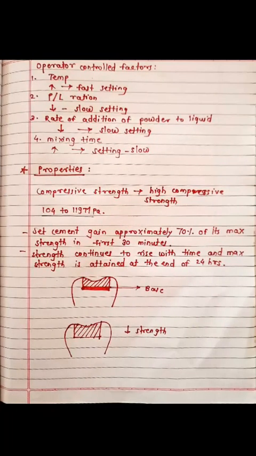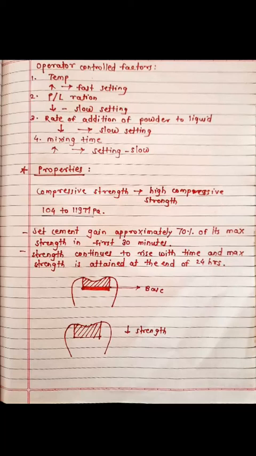Now the operator control factors. The first is the temperature. The higher the temperature, the faster will be the setting. Next is the powder to liquid ratio. The lesser the powder to liquid ratio, the slower will be the setting. That is, the higher the liquid, the slower will be the setting. The lesser the powder, the slower will be the setting.